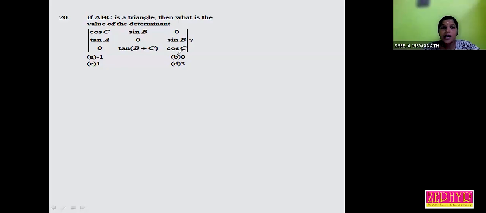With these terms, given that ABC is a triangle, only a triangle, we can consider any triangle. Cos, sin and tan are given.